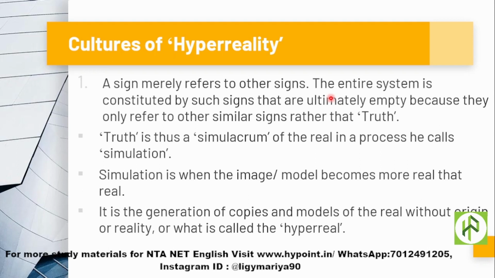Since a signifier is referring to another signifier, and that set of signifiers refers to another set of signifiers, it is not possible to arrive at an ultimate truth. So since a sign is leading to another sign, this system is actually empty because they only refer to other similar signs rather than to the truth.